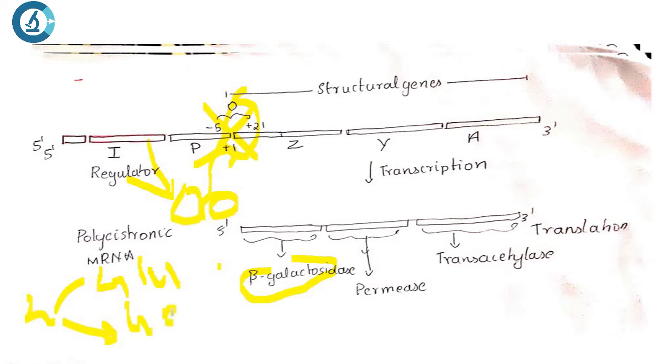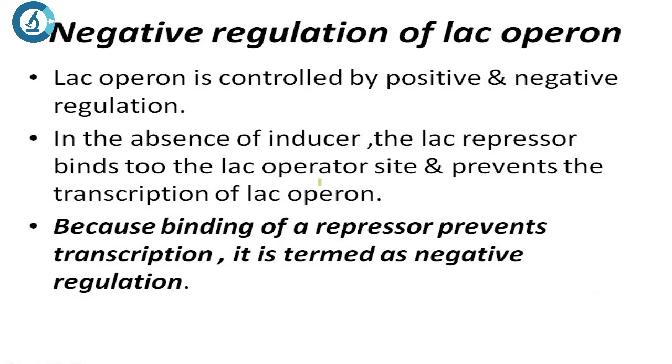Similarly, permease helps in taking up of the lactose into the cell. And transacetylase helps in the transacetylation reaction of the molecules. So these are the three structural genes. Now we have to understand the negative regulation of lac operon.